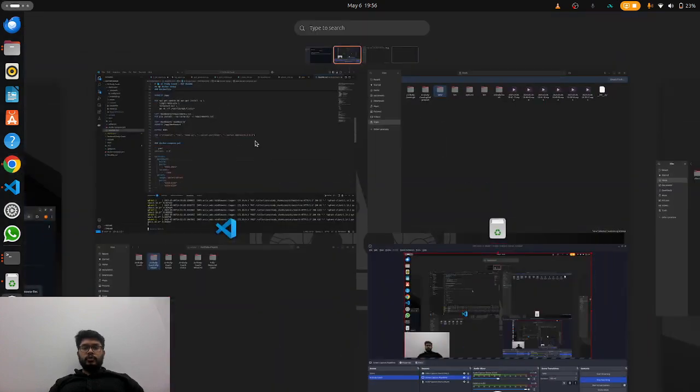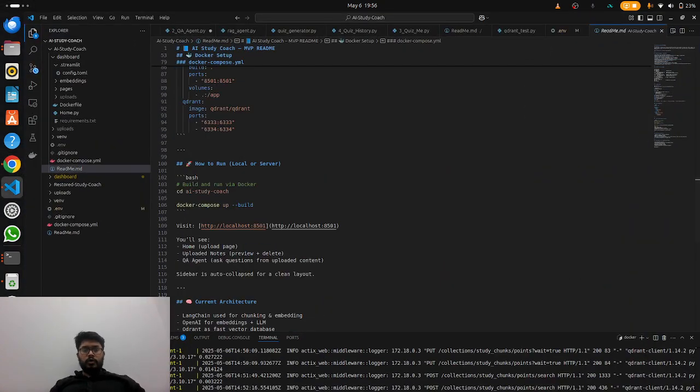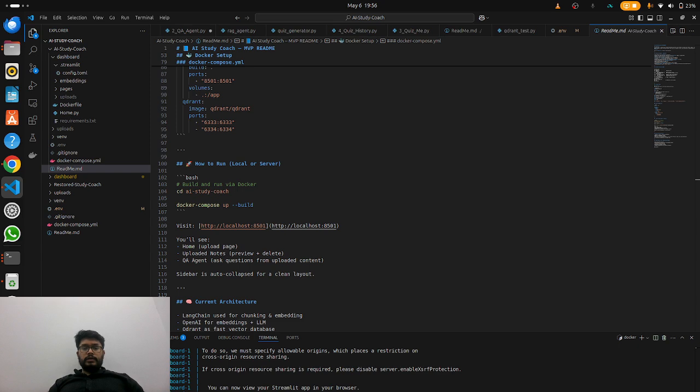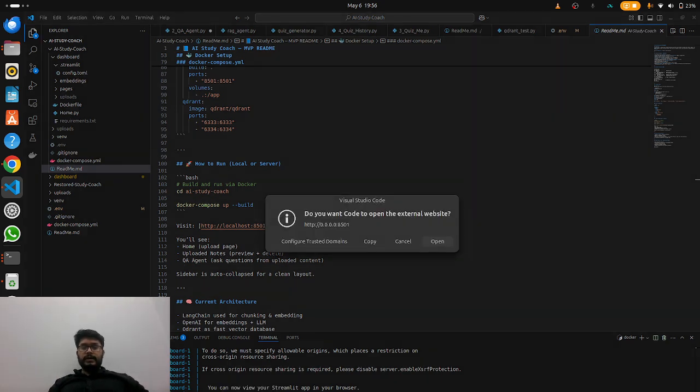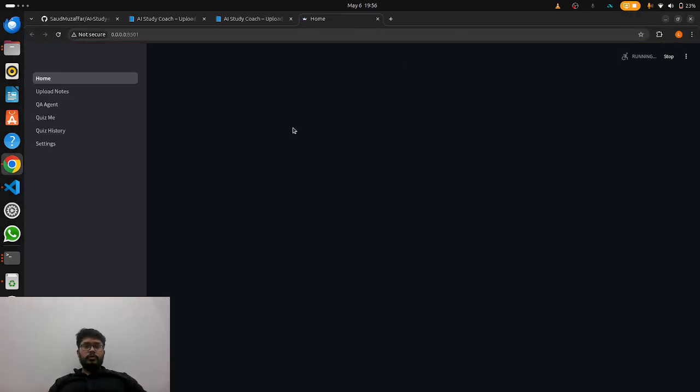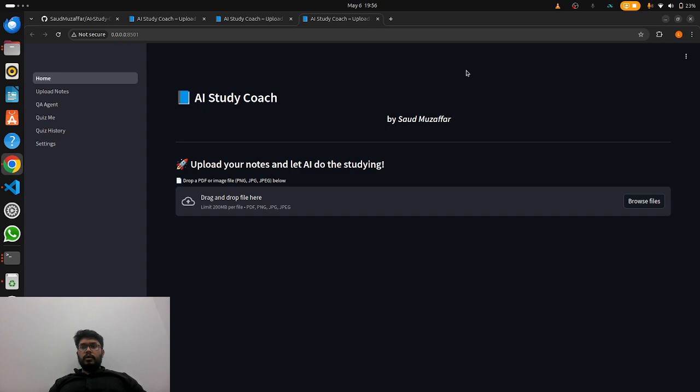Now, if I show you how it can be run, it's very easy. It's a complete dockerized application. All you need to do is run this command, docker compose up, and okay, my application is live on the internet. I'm sorry, on my local computer. So here this app is open.